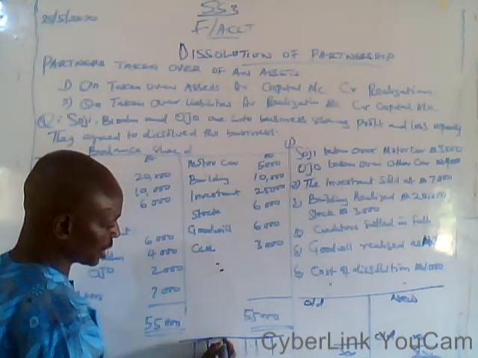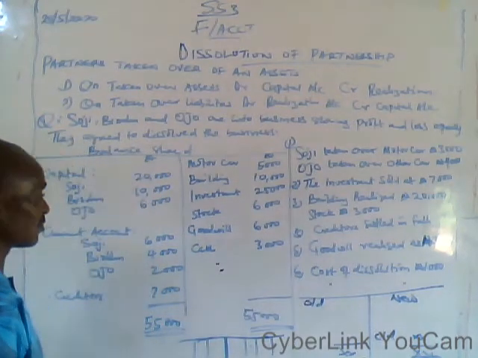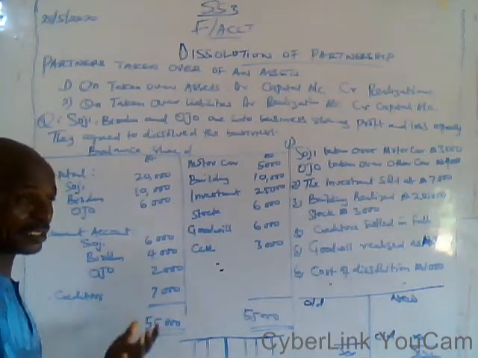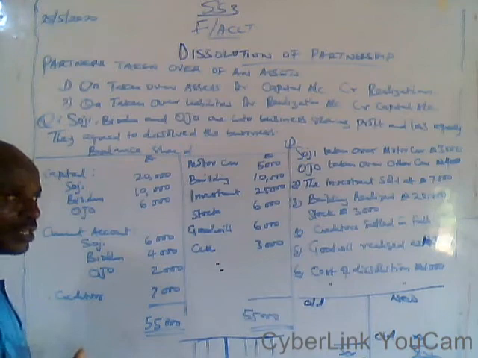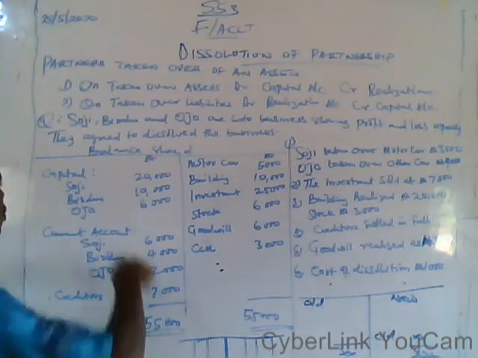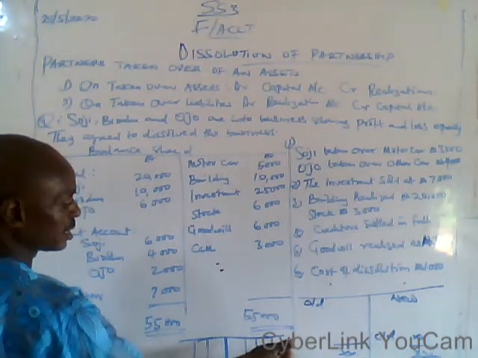The first thing to transfer, if you are rushing to beat the time, is to transfer capital to the credit side, that is the liability side.